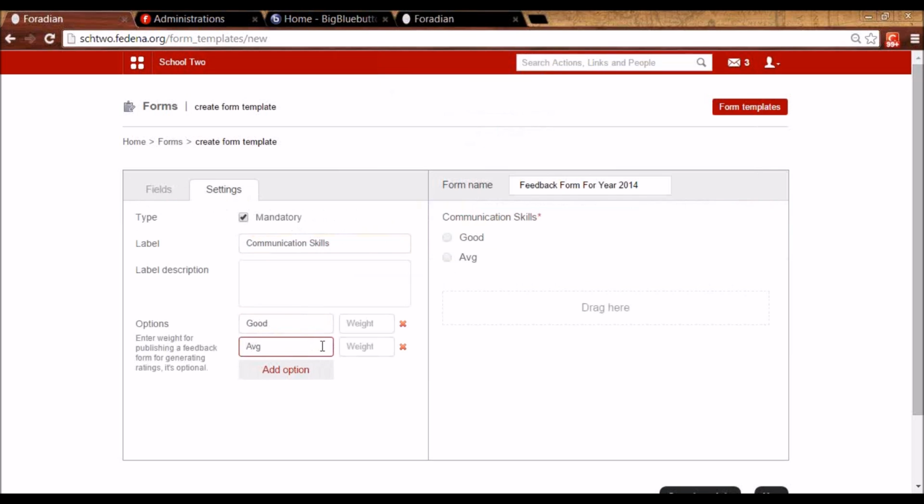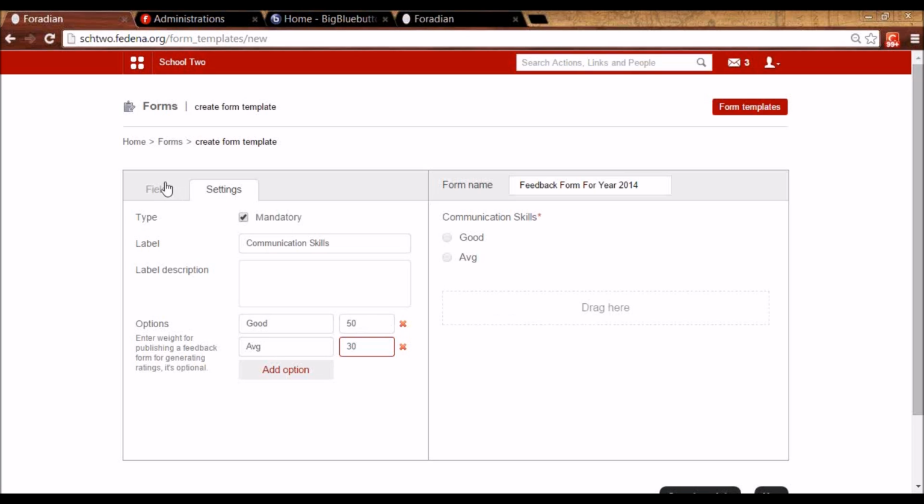I can add more options and I can attach weight to the option. More weight means more is the priority of that option. So for the feedback forms, I can take analysis. There I'll be able to see how many users have marked good option, how many users have marked average option. So I can take that analysis. So that is where weightage will be helpful. More the weightage, more will be the analysis for that option.